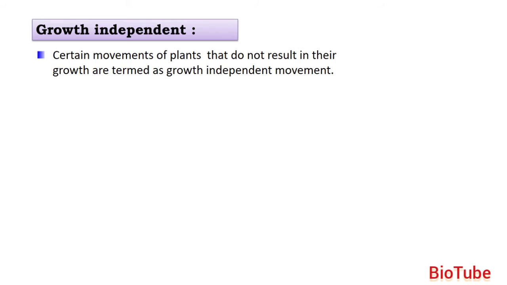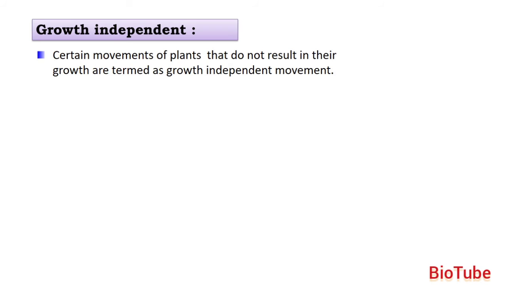Let us understand growth independent movement. Certain movements of plants that do not result in their growth are termed as growth independent movement. Okay, so you can say there are movements in plants which will not cause growth of the plant. The plant will only move, so they are termed as growth independent movement.